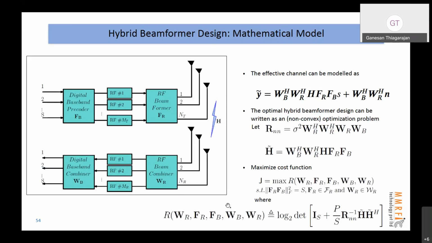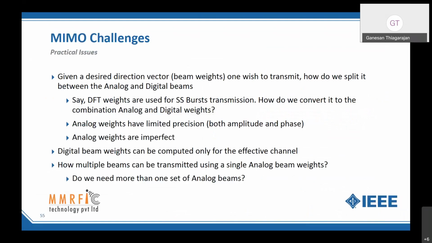And it is a non-convex optimization problem. A lot of suboptimal designs have been published. That itself is a huge literature, so you can get a lot of details about it in the tutorial papers. To summarize in layman's terms: given a desired direction vector that I want to transmit, how do I split it between analog beam and digital beam? That's a challenge. For example, if I use DFT weights as in the SS burst transmission, how do I convert them to analog and digital weights?